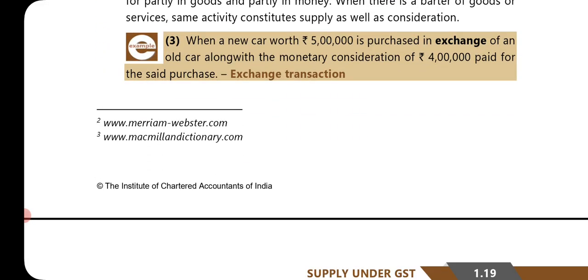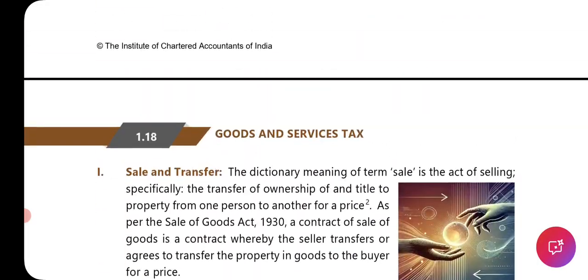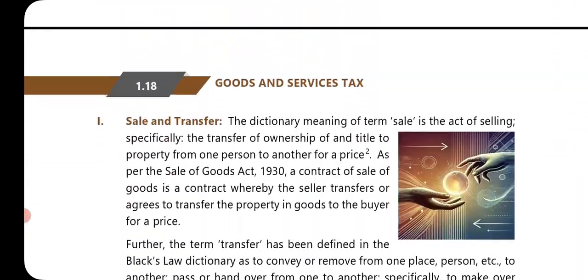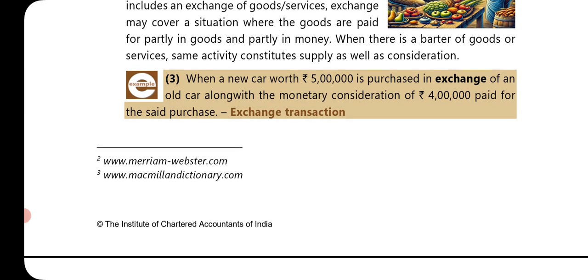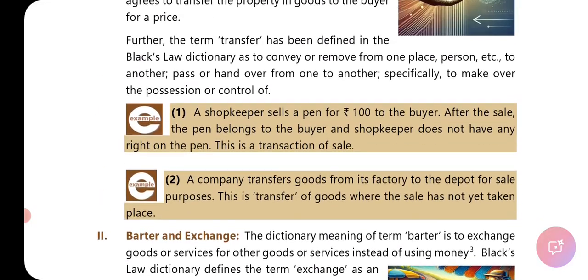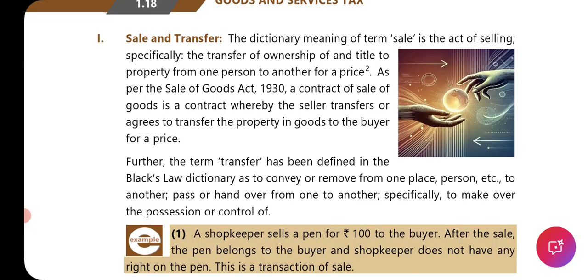They have taken reference from two different dictionaries. One is Merriam-Webster and second is Macmillan Dictionary. Okay, they have given us the reference over here. So wherever one is used, it is from Merriam-Webster, and wherever two or three is used, it is Macmillan Dictionary. Okay. So first, sale and transfer.